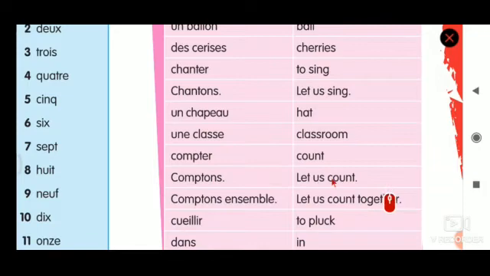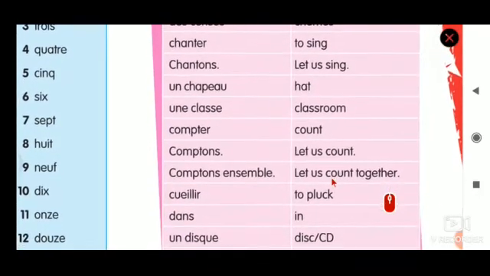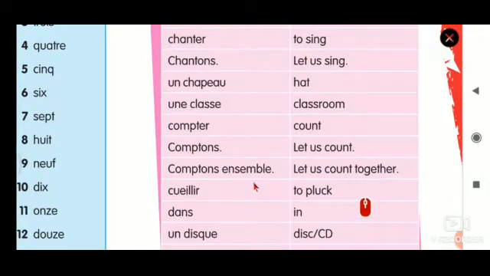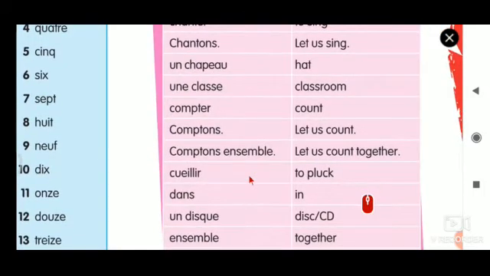That means we are going to count together. Comptons ensemble. Let us count together. So this is the topic of this particular lesson.